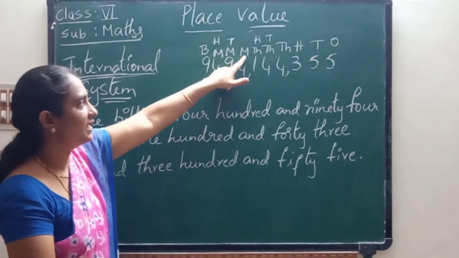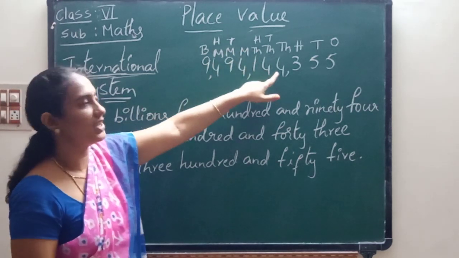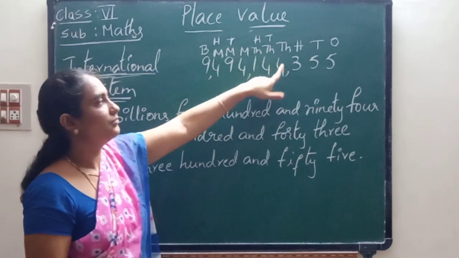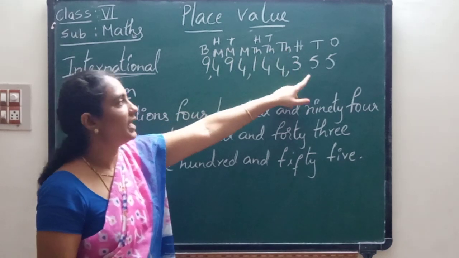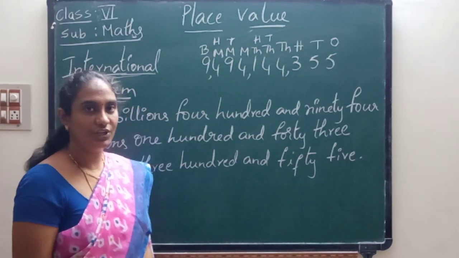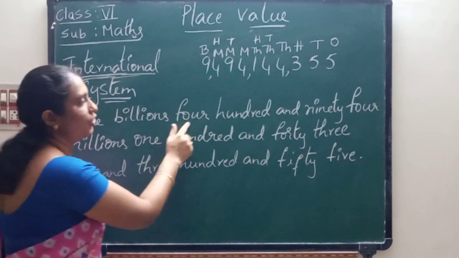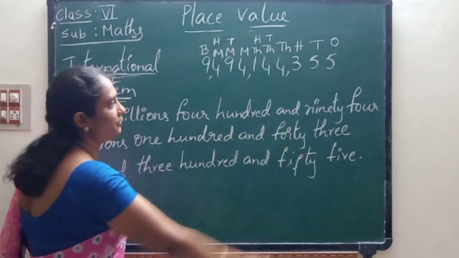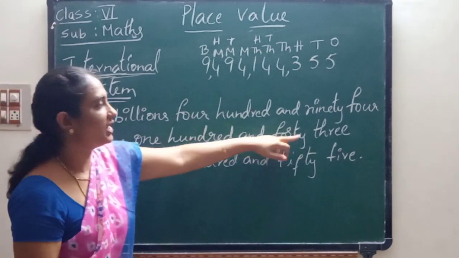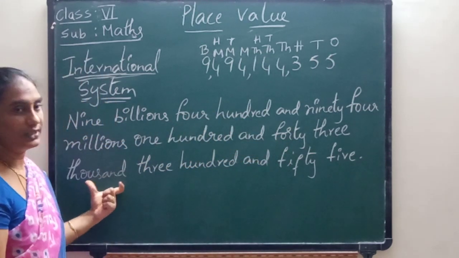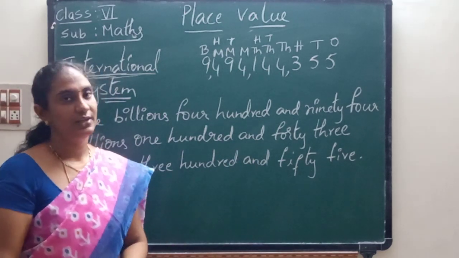Then 143,355. So 9 billions, 494 millions, 143,355. Do you understand children?